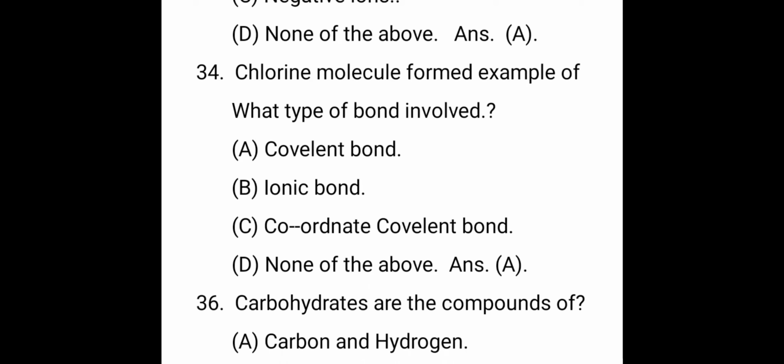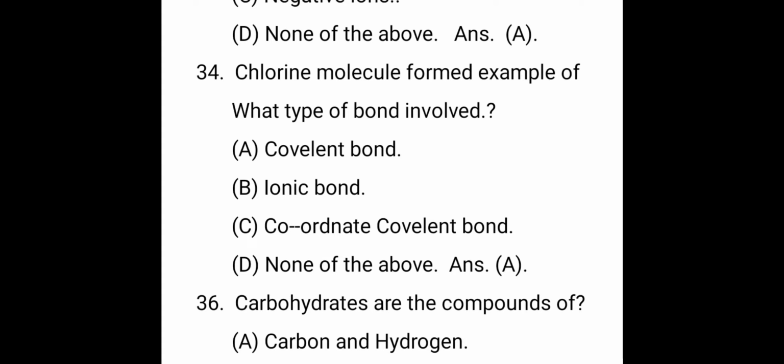Next one. In the chlorine molecule, what type of bond is involved? The right answer is covalent bond. Chemical bonds are of three types: ionic bond, covalent bond, and coordinate covalent bond. The covalent bond is the combination between two similar atoms, where the electronegativity is the same or slightly different. There is sharing of electrons in the covalent bond.